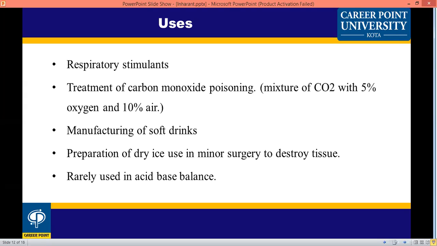It is also rarely used for acid-base balance, but sometimes in emergency cases. The body requires acid-base balance, and it must be maintained in the body.